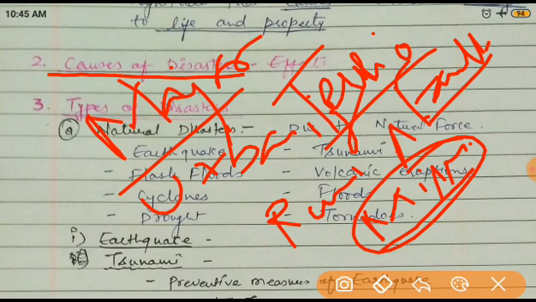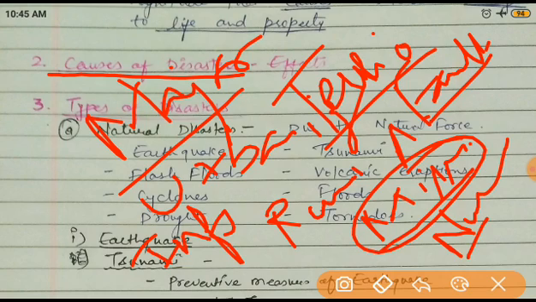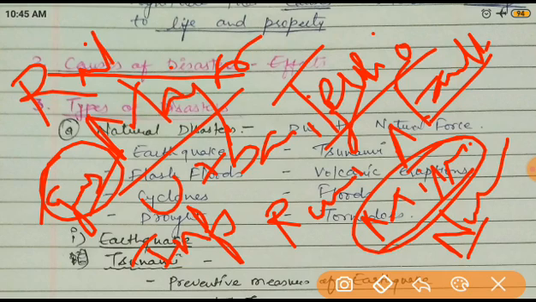Next one is insufficient policy. It means the policies are not proper according to the population, because sometimes population policies are there but not according to the population. Then our biggest problem nowadays, nuclear weapons. You know very well about the testing of nuclear weapons and gas leakage. There is also one incident in Madhya Pradesh, the Bhopal gas leakage incident. And very generally, daily, there are rail or road accidents. So these all are the causes of disaster.